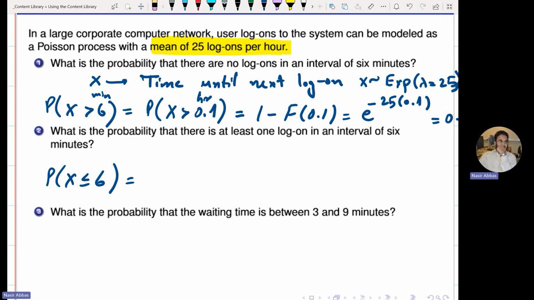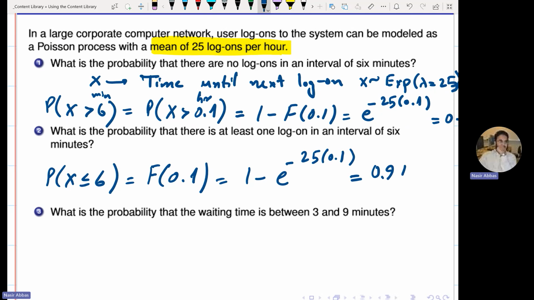Not 1 minus. This is F of 0.1. 6 minutes is 0.1 hour. And this is 1 minus e to the power minus 25 times 0.1. So this will be 0.9179.